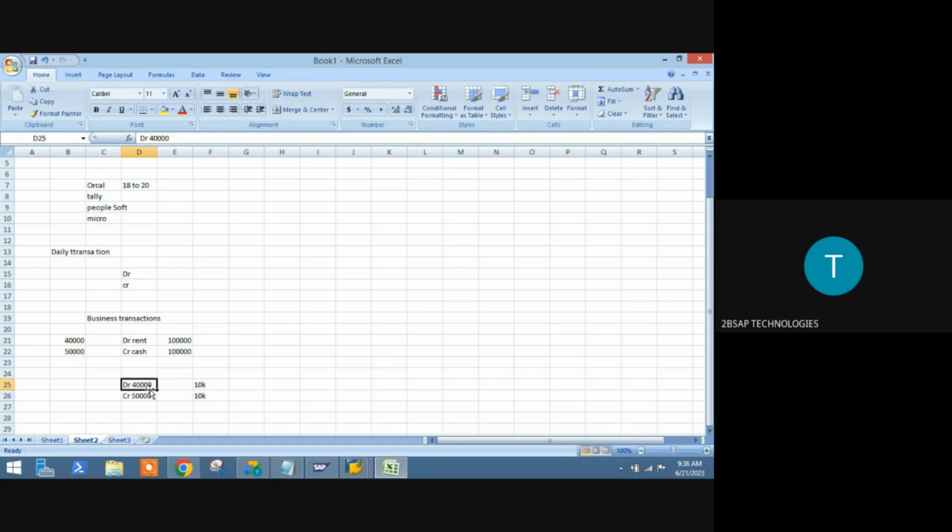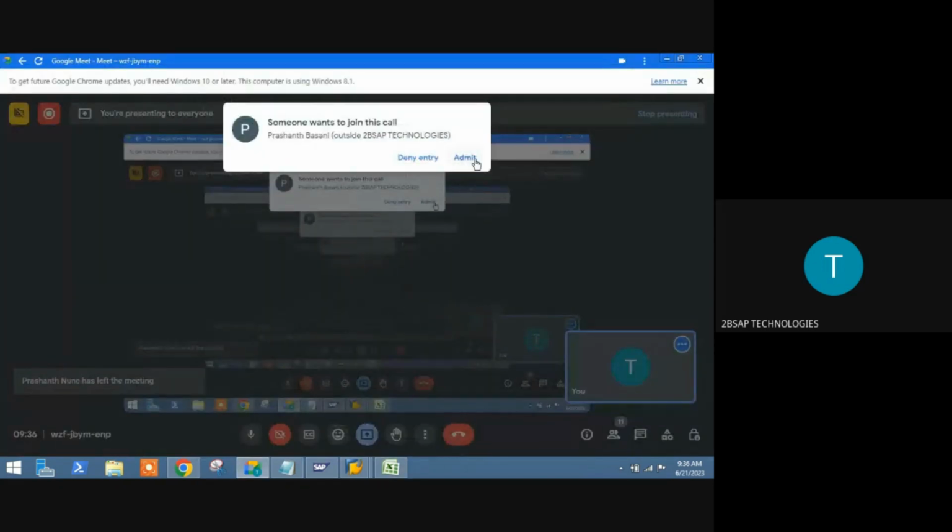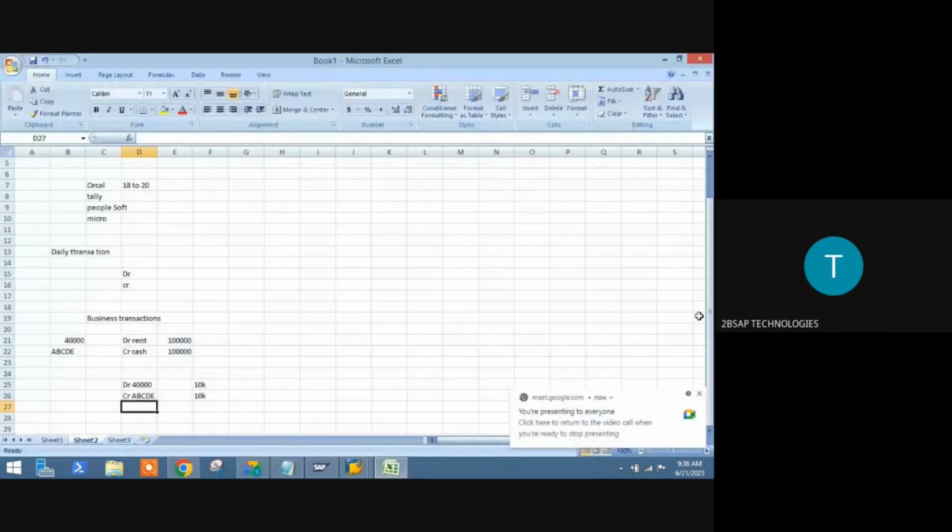You just create it. And business says, my cash code, I want 50,000. Or instead of 50,000, my cash code should be A, B, C, D, E. That's it. You will create A, B, C, D, E, and you will use A, B, C, D, E.